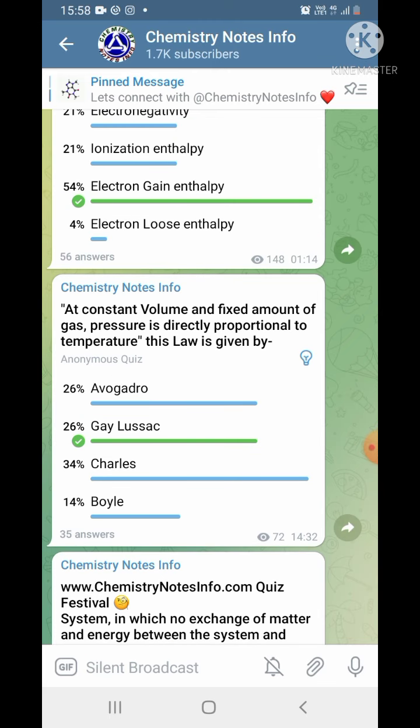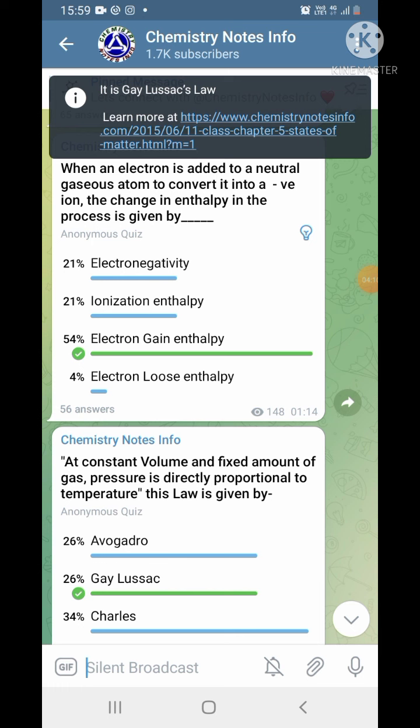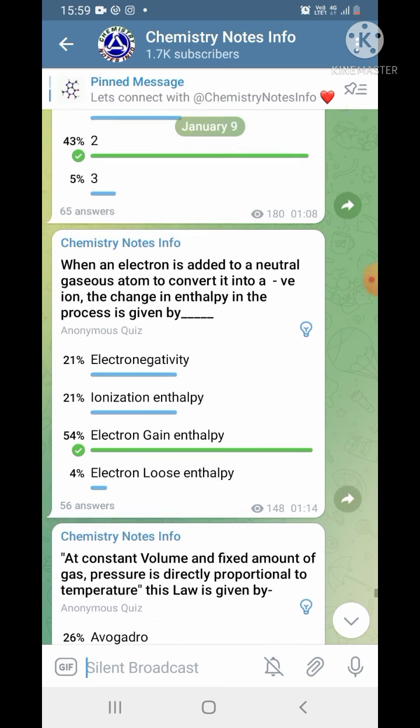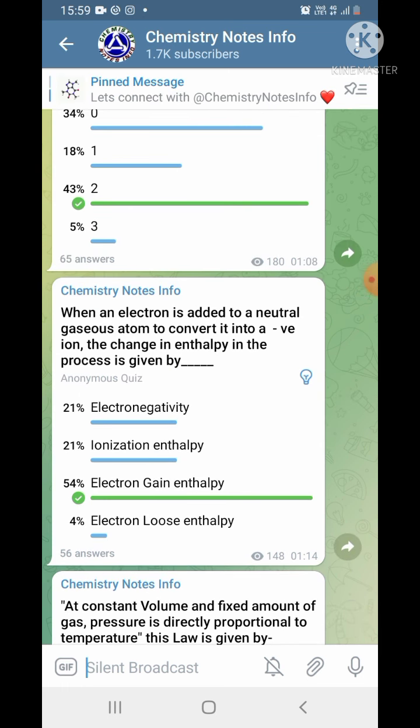At constant volume and fixed amount of gas, pressure is directly proportional to temperature. This law is given by, options are Avogadro, Gay-Lussac, Charles, Boyle. The correct answer is Gay-Lussac. Similarly, you can click on this bulb button to learn about Gay-Lussac's law or other laws.